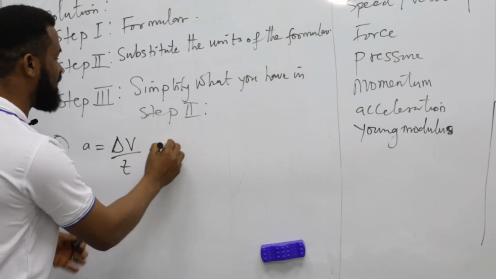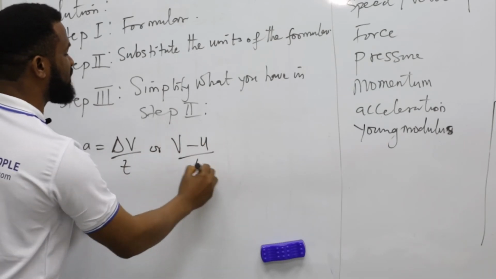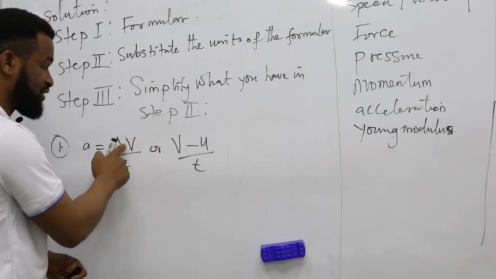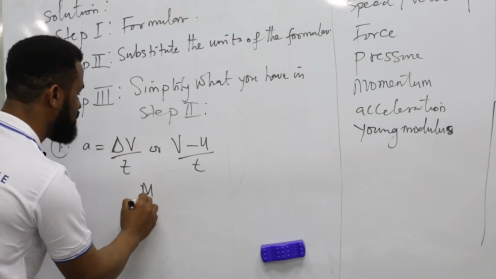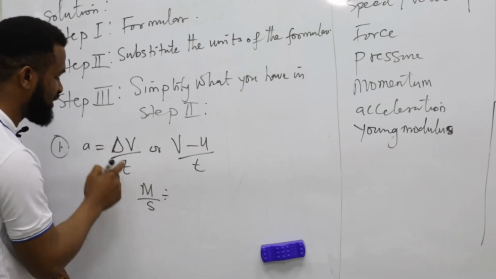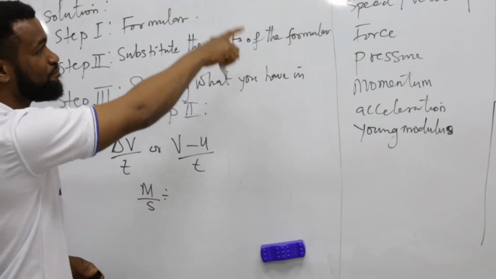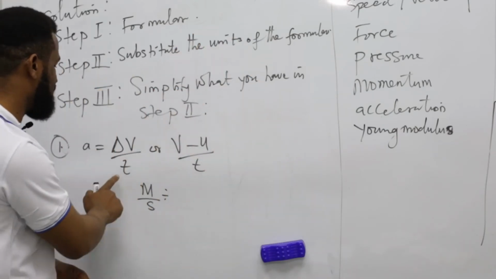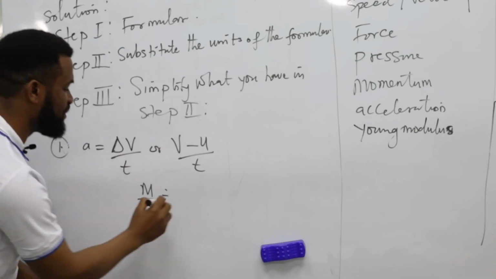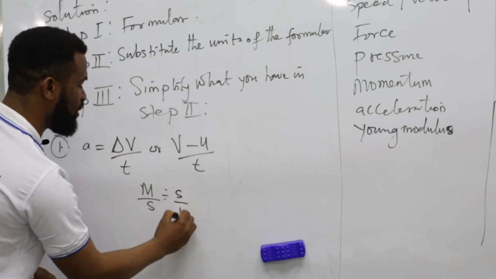Or sometimes they will say v minus u over time. Remember, change in velocity means the unit of velocity is meter per seconds. Dividing, because this is a divisional sign, time, the SI unit of time, it's a basic or fundamental quantity. The SI unit of time is seconds over 1.